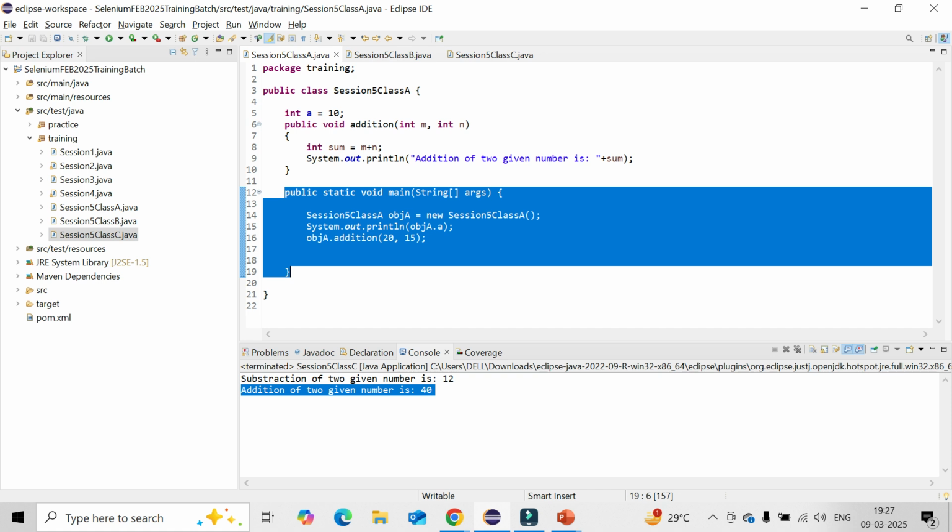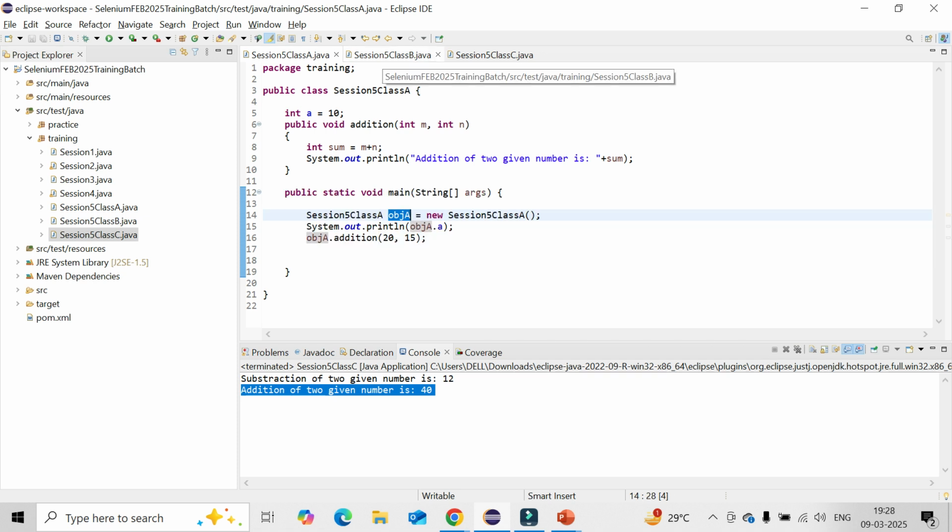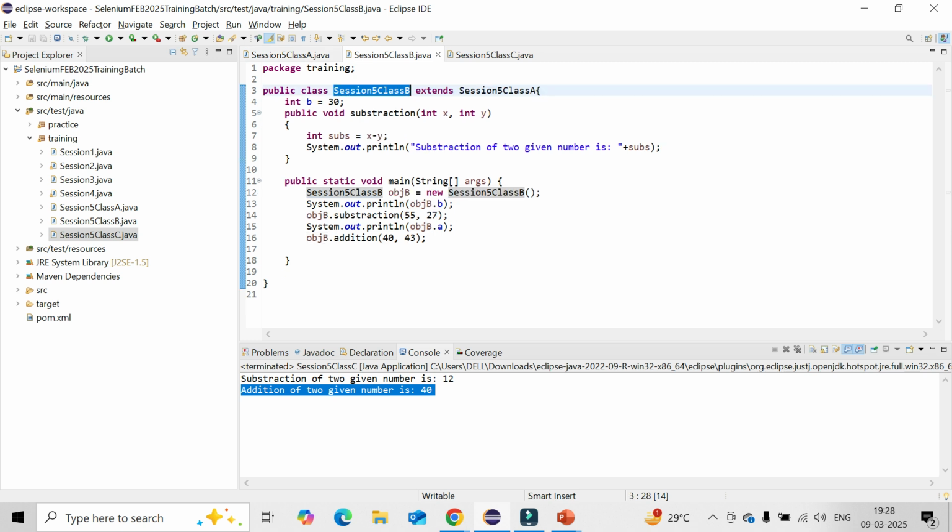So we are getting properties of the parent class in the child by extends, and in the same way we can create an object of one class, so we can also get the properties and variables. So what is the difference there? Here, in object A, can you access the variables you have defined for object B or object C? No, you cannot. But in class B, I can create the object of class A, then I can get methods and variables there.